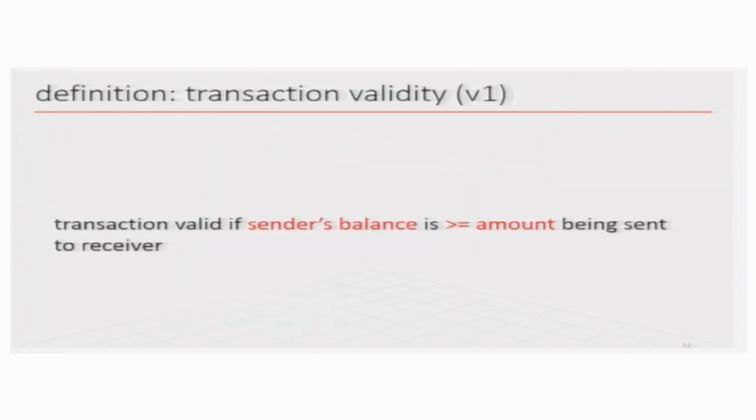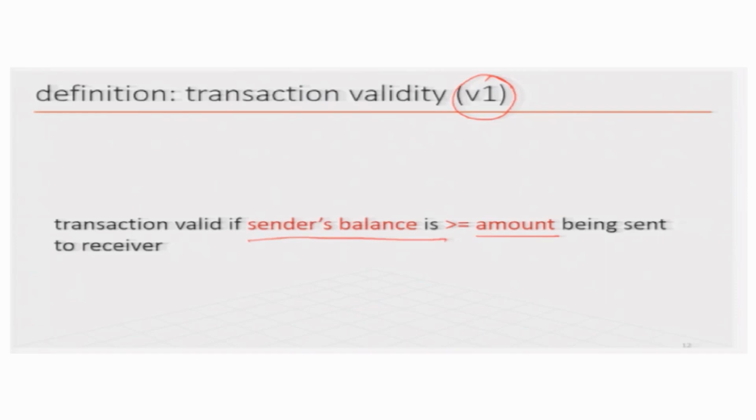So, the definition of transaction validity is: if the sender's balance is greater than or equal to the amount that the sender is trying to send, then we say that the transaction is valid, otherwise the transaction is invalid. We call it transaction validity definition version 1, because as you will see this is necessary, but not sufficient to declare a transaction to be valid.